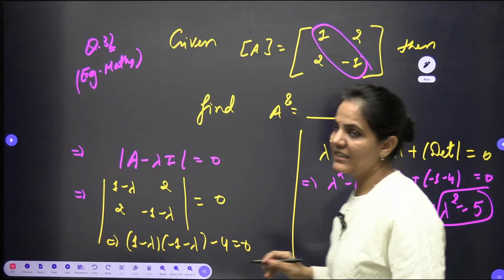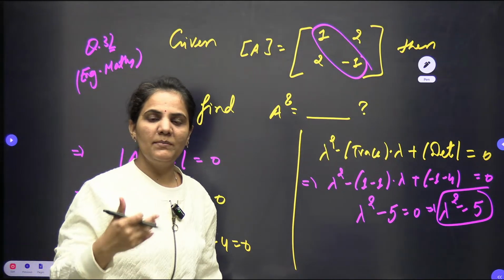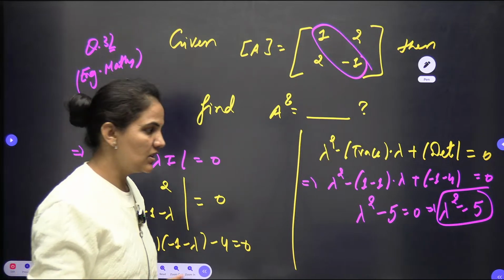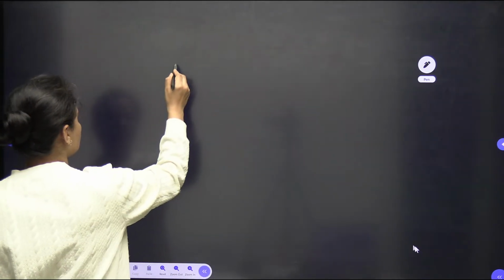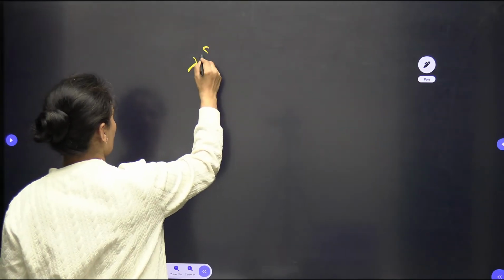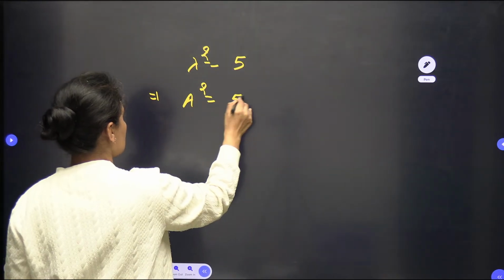We can use the Cayley-Hamilton directly here. According to the Cayley-Hamilton, every square matrix satisfies its own characteristic equation. So lambda will be satisfied by A. So even here you can write, lambda square equals 5, now we can write this as A square equals 5I.